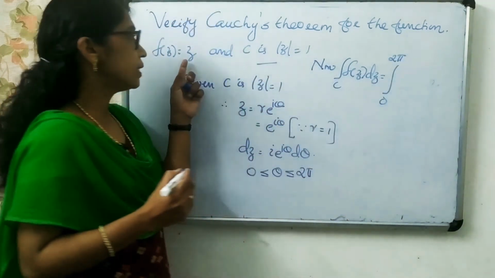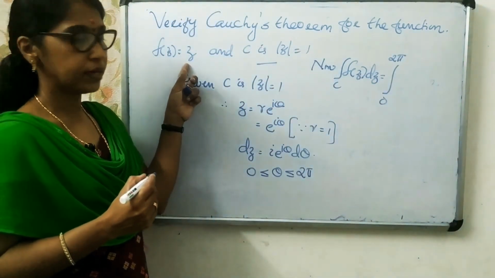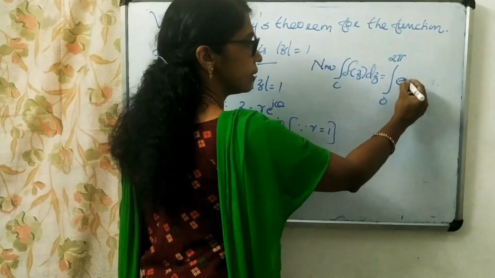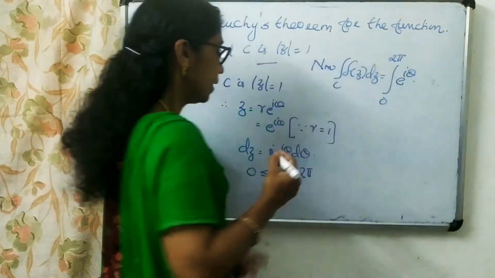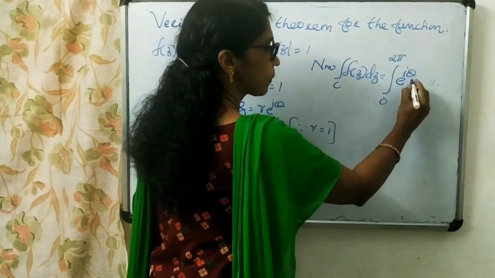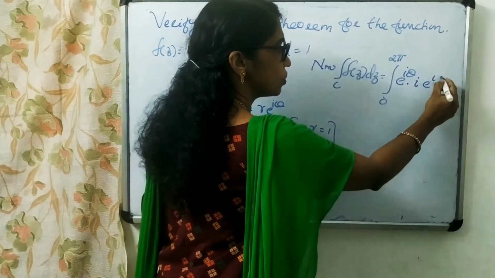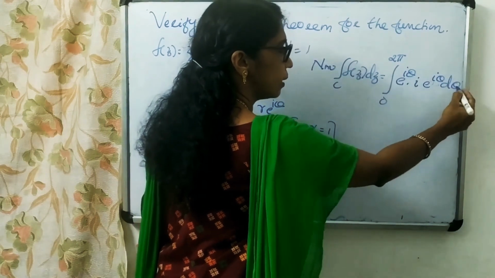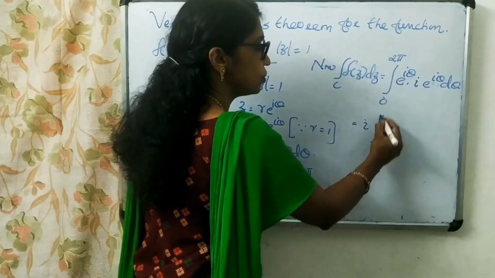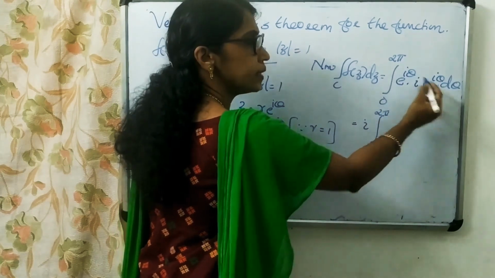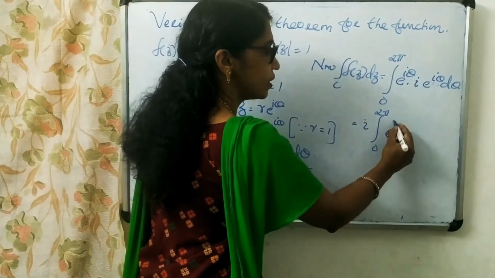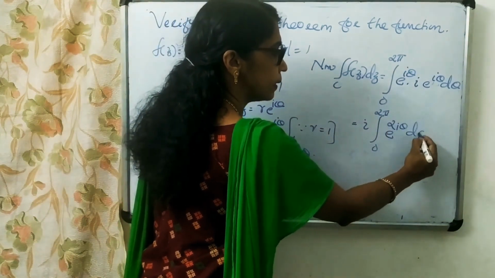What is f of z? f of z is z. Okay, but z equal to e raised to I theta. So I am writing here e raised to I theta into dz is I e raised to I theta d theta. Okay, this is equal to I into integral 0 to 2 pi e raised to I theta into e raised to I theta is e raised to 2I theta, e raised to 2I theta d theta.